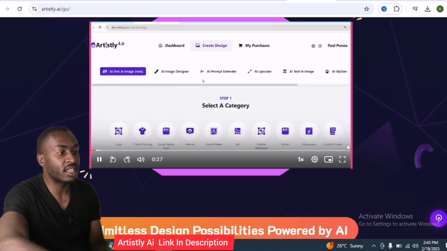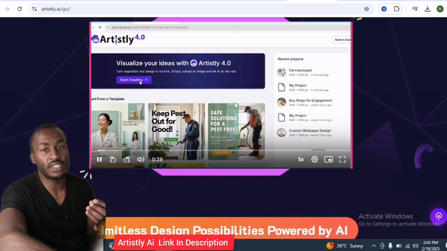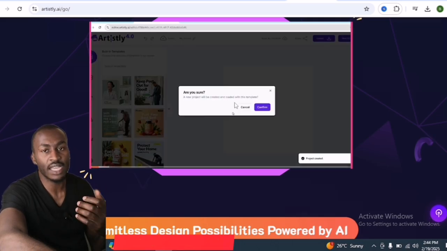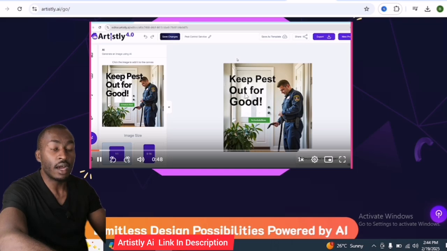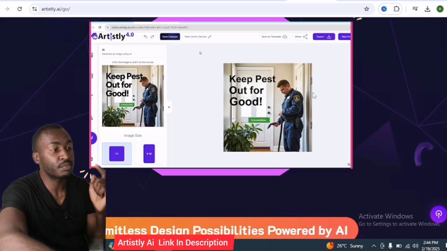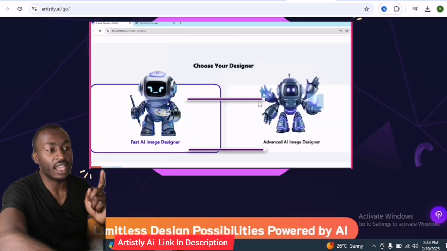For fast, they have some tools like AI text in image, AI image design, and also in advanced image designer. With the advanced feature, you can create more advanced tools and also edit your templates or what you have just generated. So in case you want to get started, I'll recommend Artistly AI, especially with the new version of 4.0. Then this is a game changer.